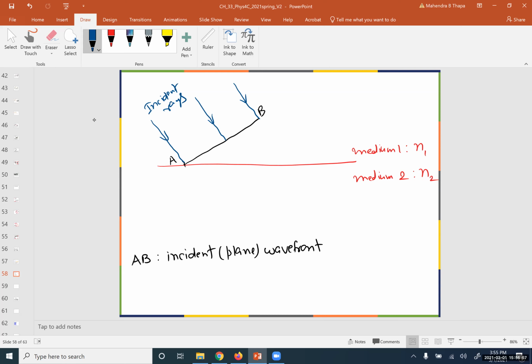Okay, so let's move further. Say according to the Huygens principle, A and B behave as source for secondary wavefront. Okay, you can also call it secondary wavefront.